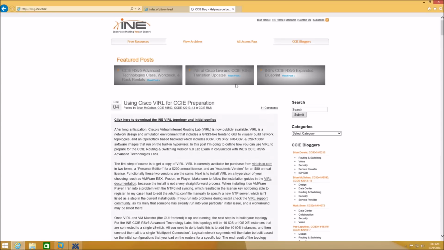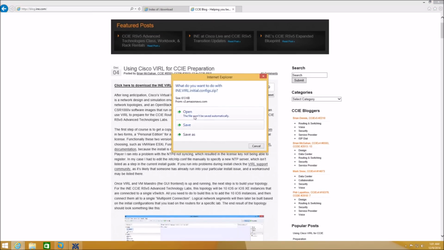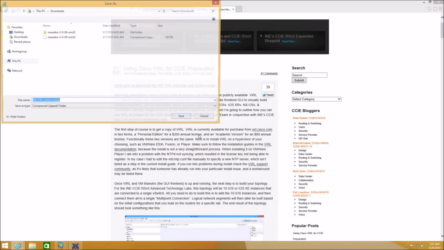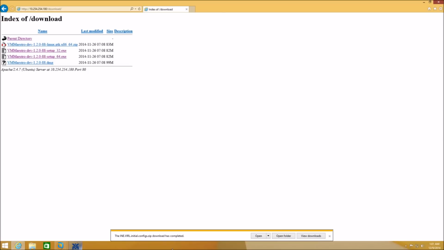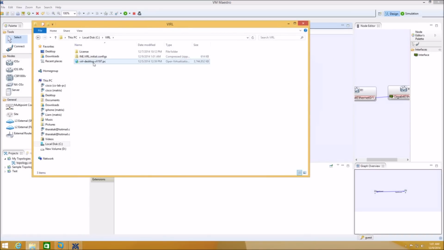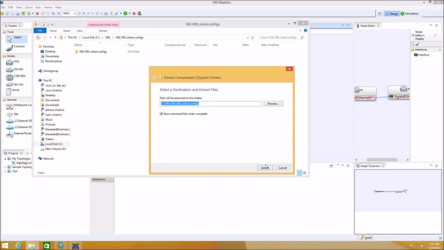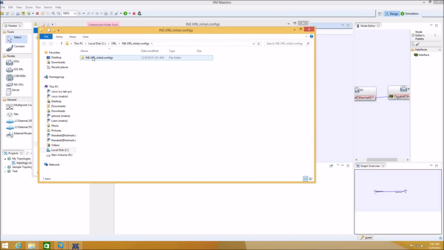We go to the INE blog, and Brian McGahan has a write-up on how to do so. So we just save this file, and we'll extract this file and get the .virl extension, and then we'll import that into our projects.